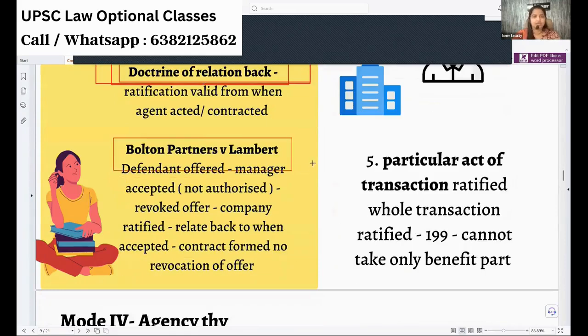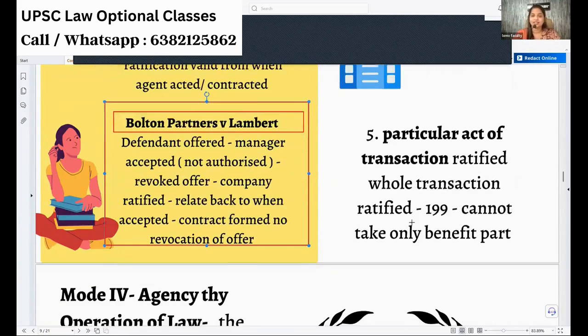Now for that we have a case law. Whatever I told, that's what is given in the case law. You can read that later.